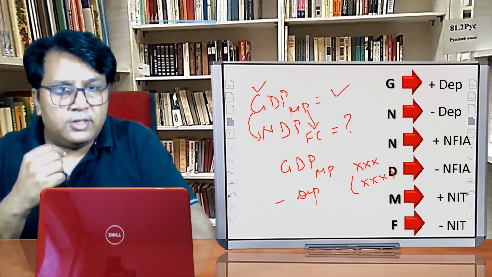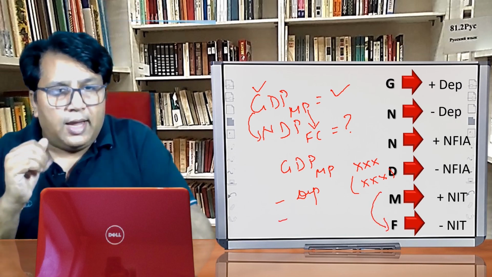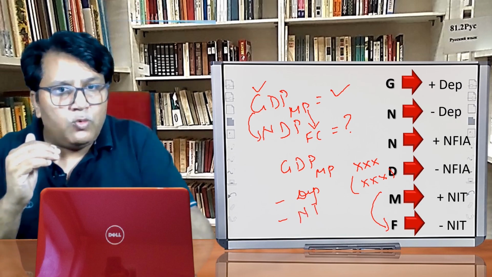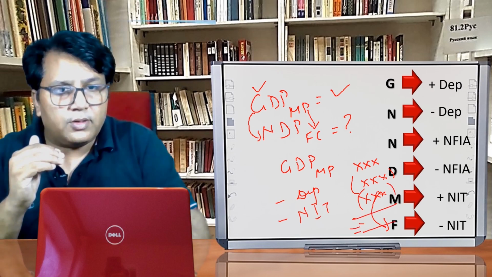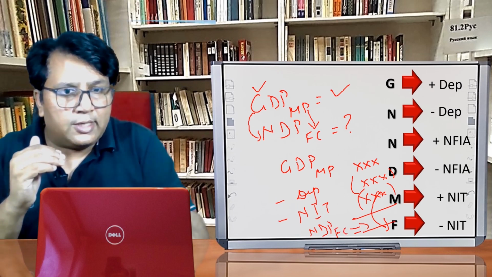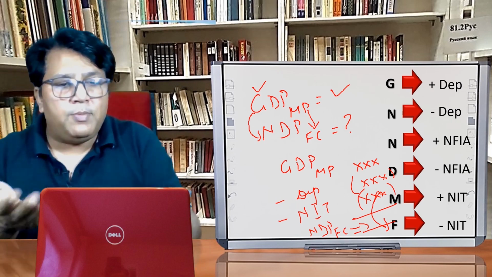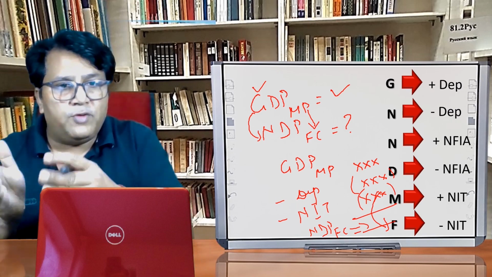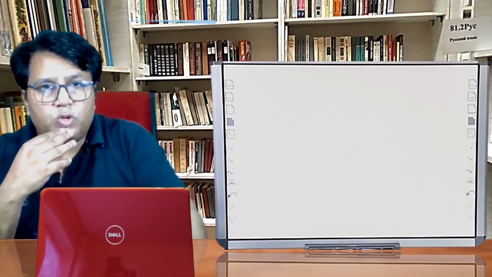So we have converted G into N. Now we have to convert MP into FC. To convert MP into FC, we have to deduct net indirect tax, NIT. After doing this, we will get domestic income. I hope the point is clear. Three marks questions can be asked from this topic, where we have to convert one aggregate into another. Let us take one more example so that things become clearer.